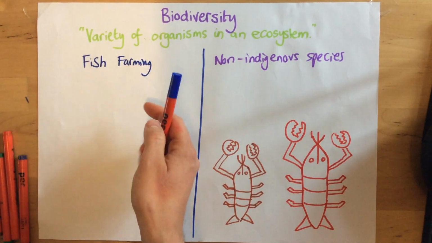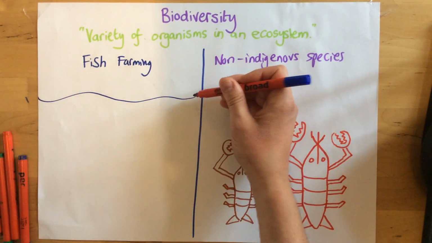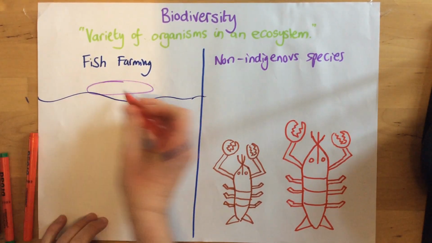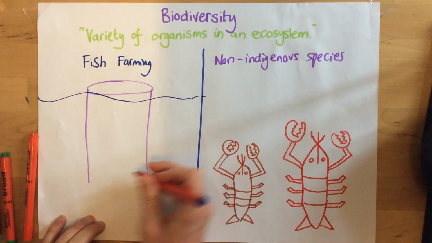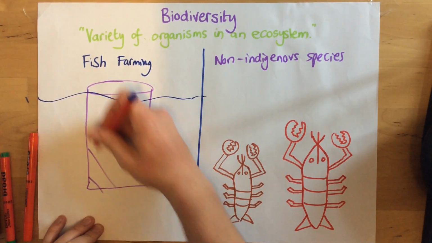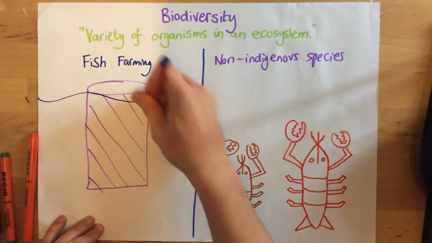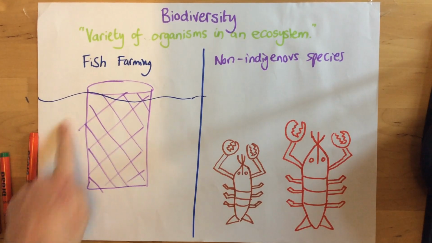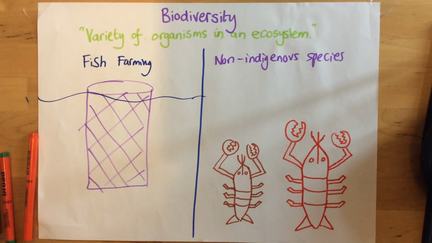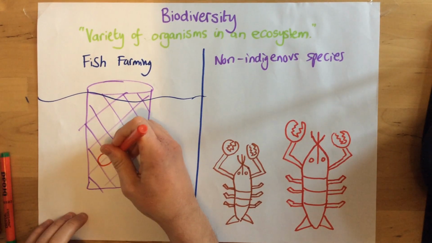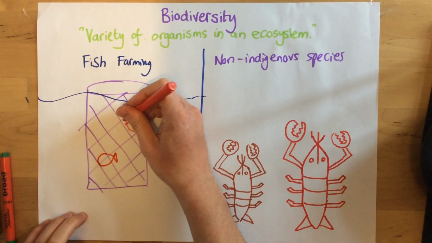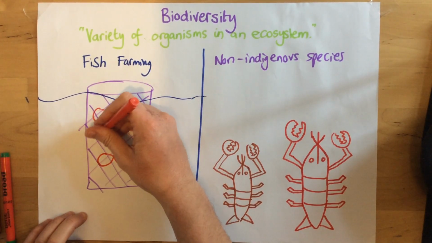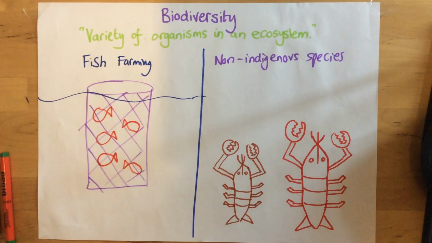So fish farming is basically where people make nets. They have nets in open water, like in a lake or in the sea, and they have the fish within these nets. So the water's all around, obviously, but the fish cannot get out through the holes in the net. So all of your fish are in here. It makes it easier to catch the fish. It makes it easier to feed the fish. And so this is why people do fish farming.